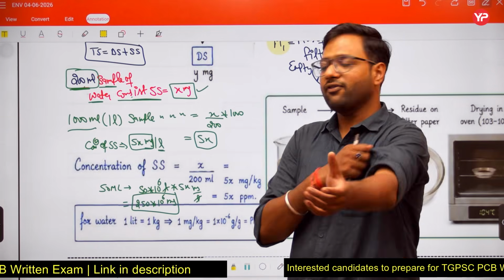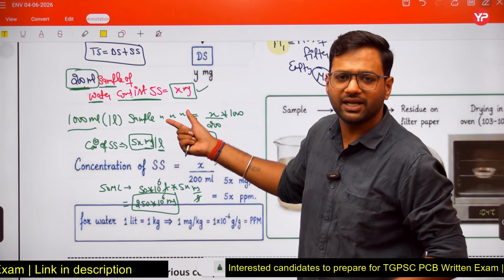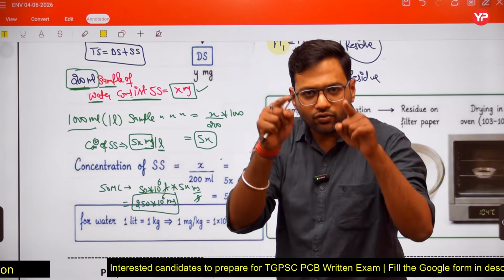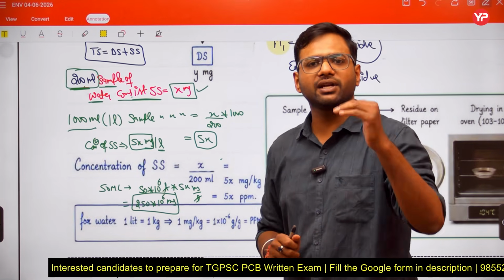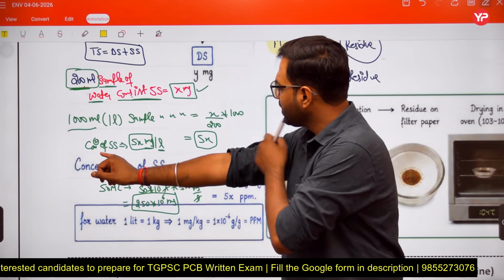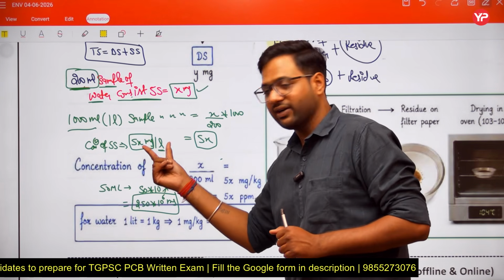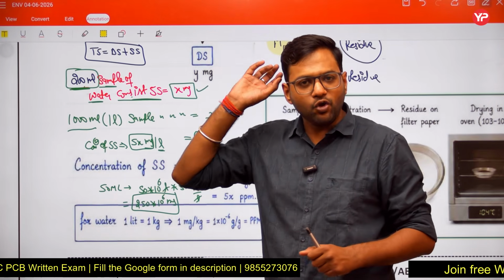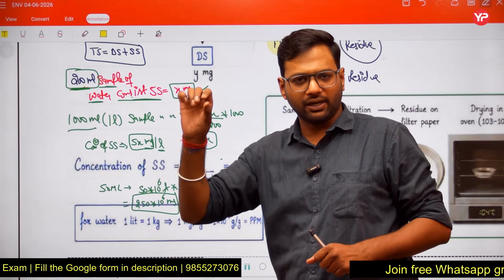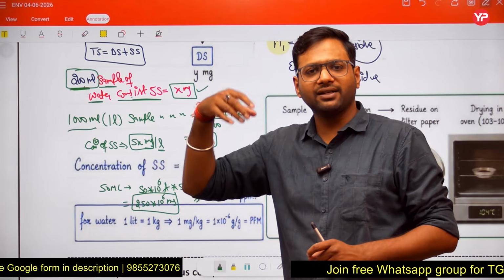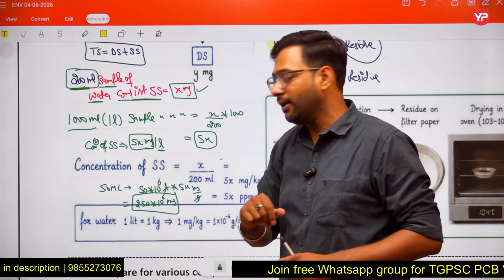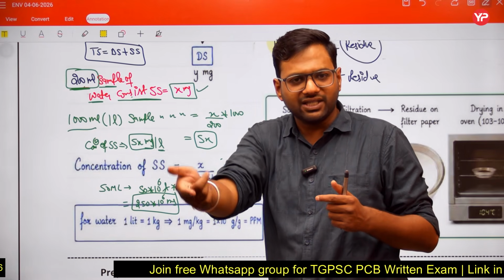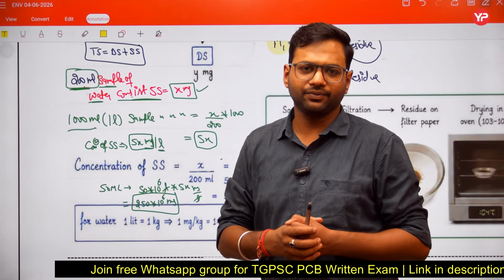So if a 200 ml sample consists of X milligram suspended solids, we can say 1 liter sample will consist of 5x milligram suspended solids. Concentration is mass by volume. Concentration of suspended solids is 5x milligram per liter. It means 1 liter sample consists of suspended solids 5x milligram. And if you have 50 million liter sample of water and you are going to find the suspended solids in it, then the answer will be 250 multiplied by 10 raised to power 6 milligram. You can convert into kilogram. So the answer will be 250 kg. Very simple.